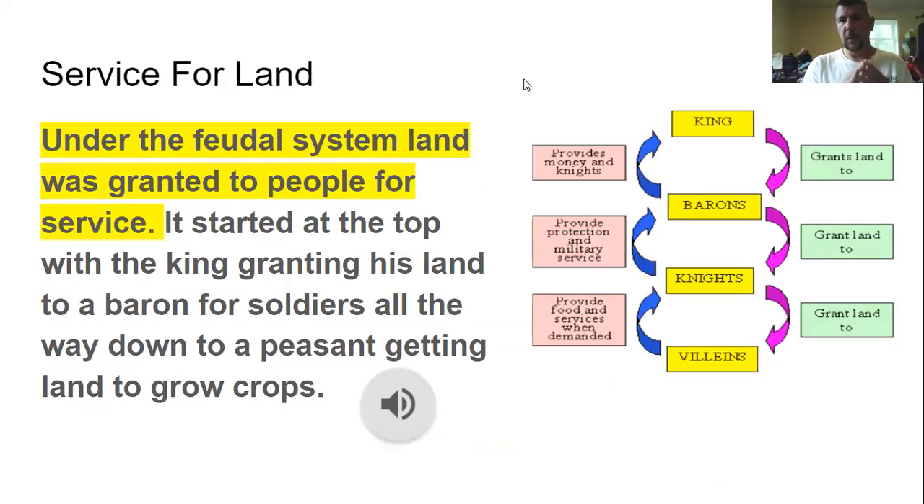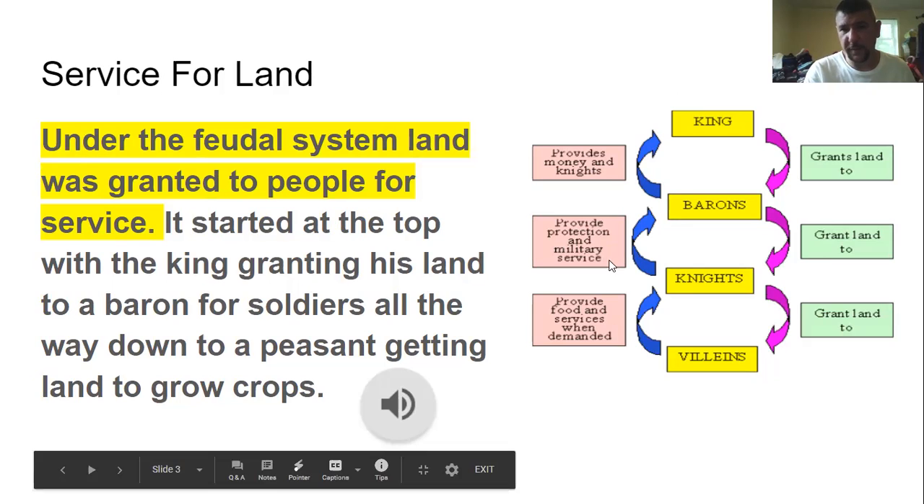So, under the feudal system, land was granted to people for their service. If you look here, here's kind of a layout of it. The king owned everything. He'd give land to the barons, all right, and the barons in return will give him money and knights. The barons would divvy out that land that the king gave them to knights and to the peasants, all right, and they would provide different services.